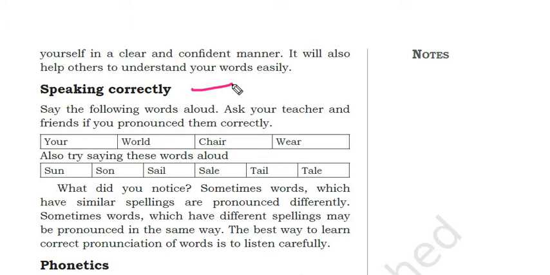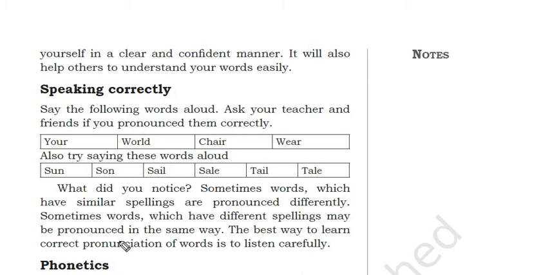Now, speaking correctly. Say the following words aloud. Ask your teacher and friends if you pronounce them correctly: your, world, chair, where, right? Also try saying these words aloud: sun, see the pronunciation, sail, tail. A little bit of difference is there. Now, what did you notice? Sometimes words which have similar spelling are pronounced differently. Sometimes words which have different spellings may be pronounced in the same way, right?